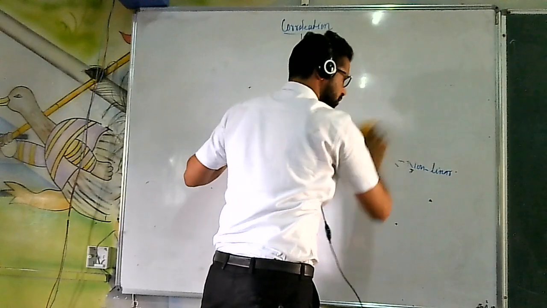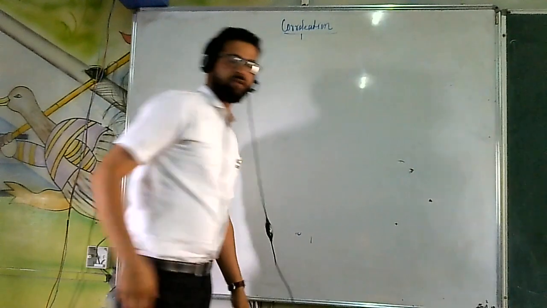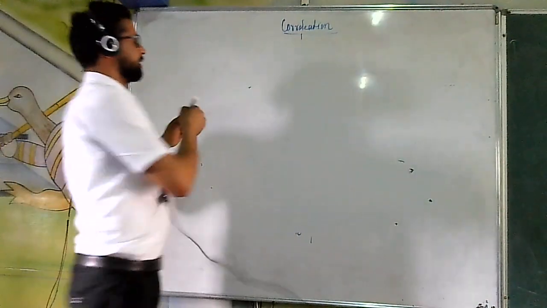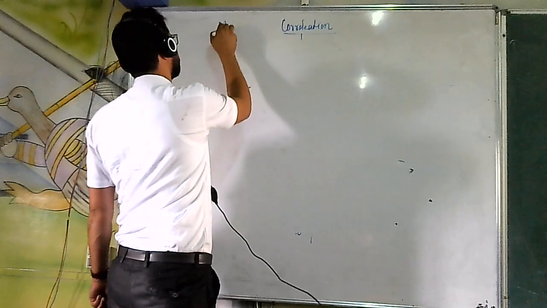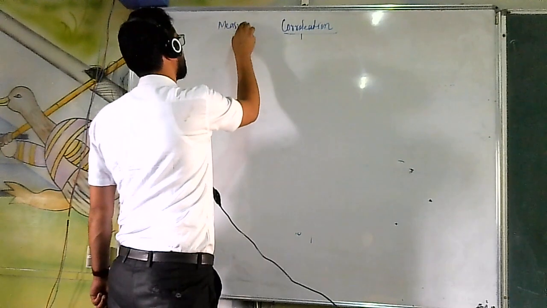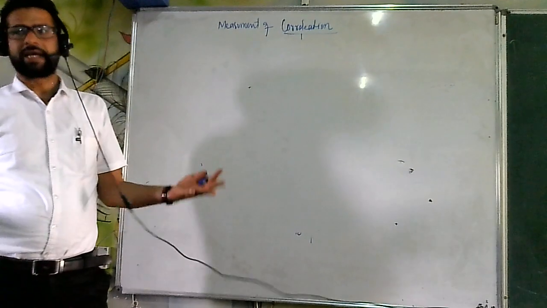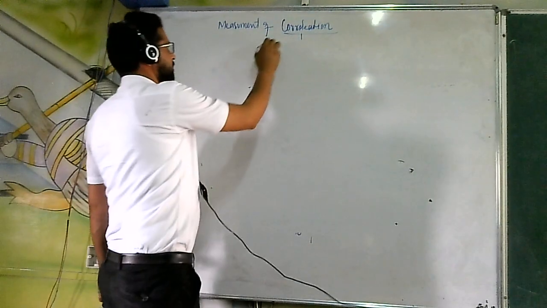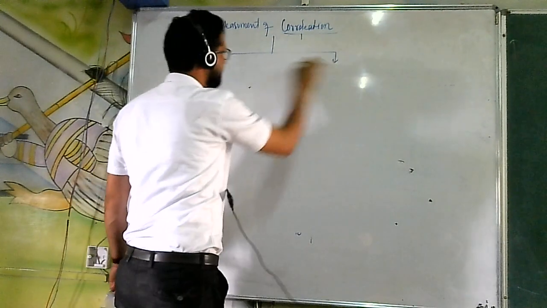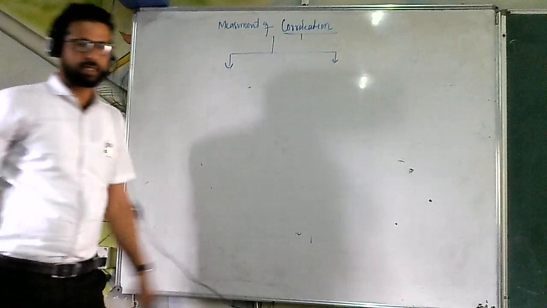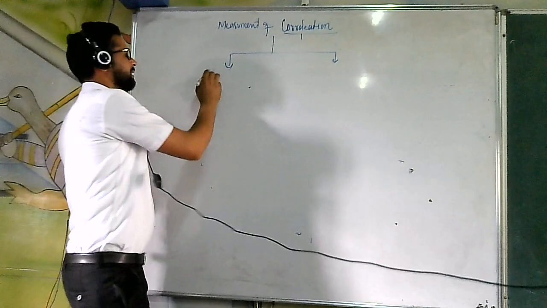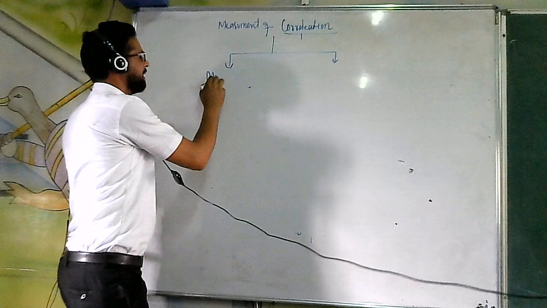Now, after this, the next topic will be measurement of correlation. How can correlation be measured? We have got two methods in order to measure correlation. One is known as the mathematical method.